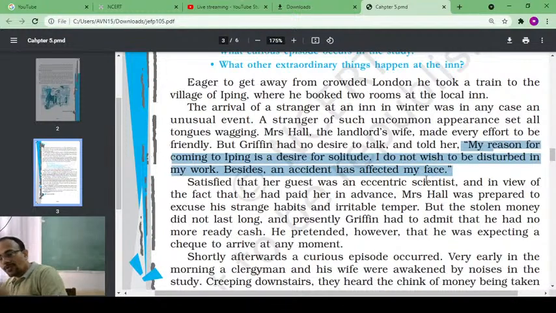Okay. So, what kind of reason did he give to Mrs. Hall? He told her that the reason for which he came to Iping was to live in loneliness. Number two, he was a scientist, so he wanted to do his experiments without being disturbed. And then he said, moreover, an accident has affected my face. So, for all these reasons, I am not interested to talk to any one of you. Please do not disturb me and come to talk to me in my room.